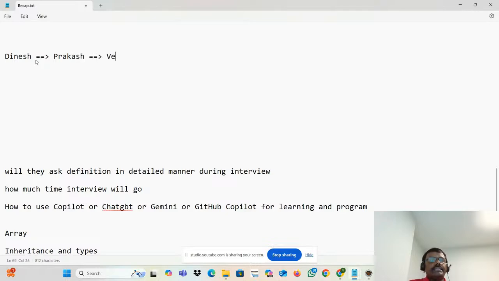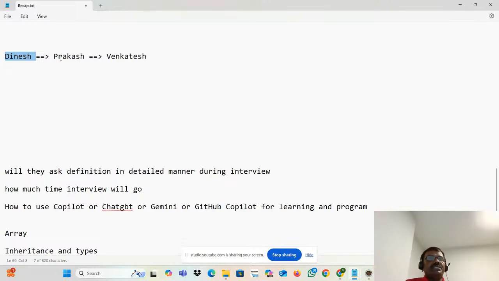Now Venkatesh is accessing whose code? I have the power of accessing Prakash's code as well as Dinesh's code. Why? Because Prakash has taken full control of Dinesh's code. So Venkatesh can access Prakash's code as well as Dinesh's code.